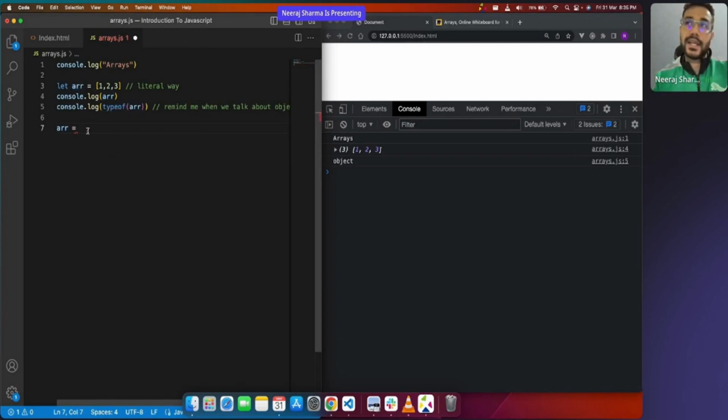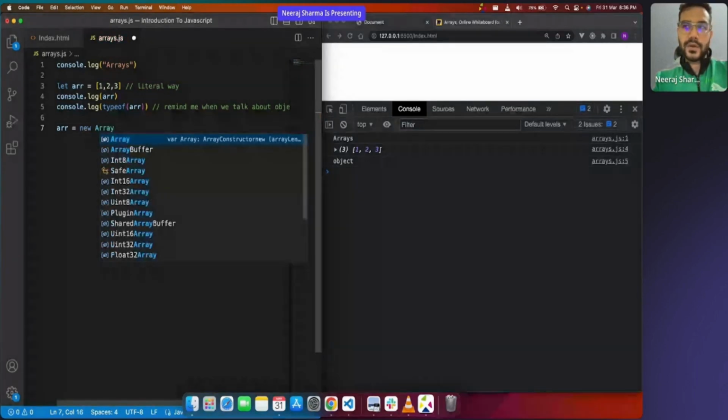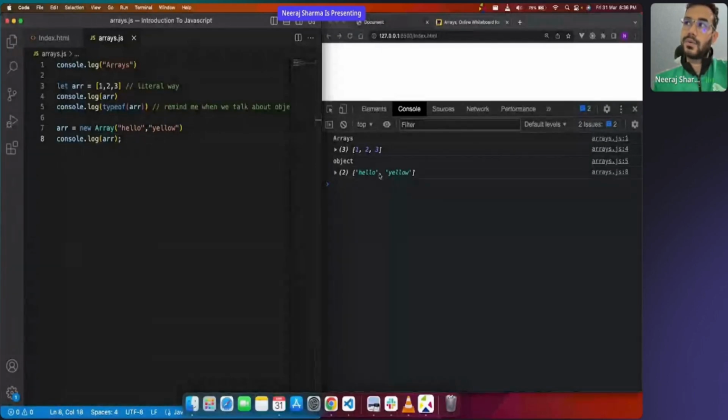Now, what I'm going to be doing is I'll say new. Remember the new keyword, right? New array. So if I would like to create a new array, I can use this, with double quotes, and say I would like to have an array for hello, yellow. Now if I do a console log of this ARR and save it here, you see I got hello yellow. Got it?